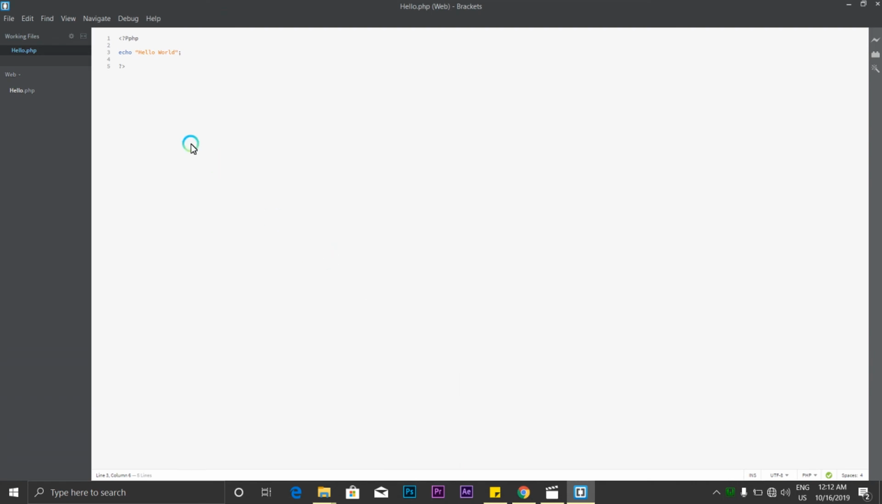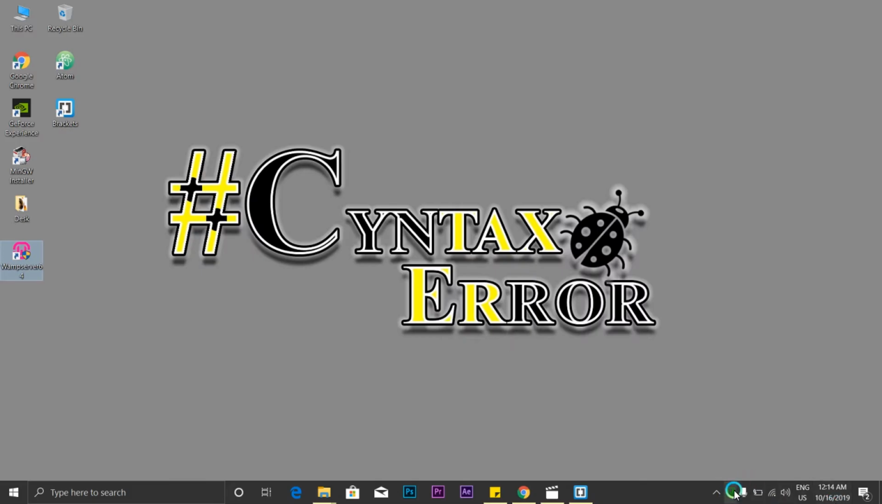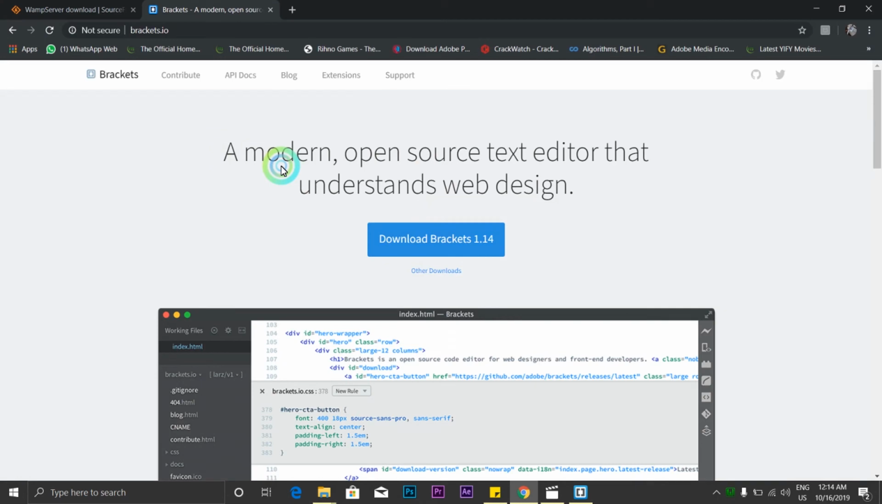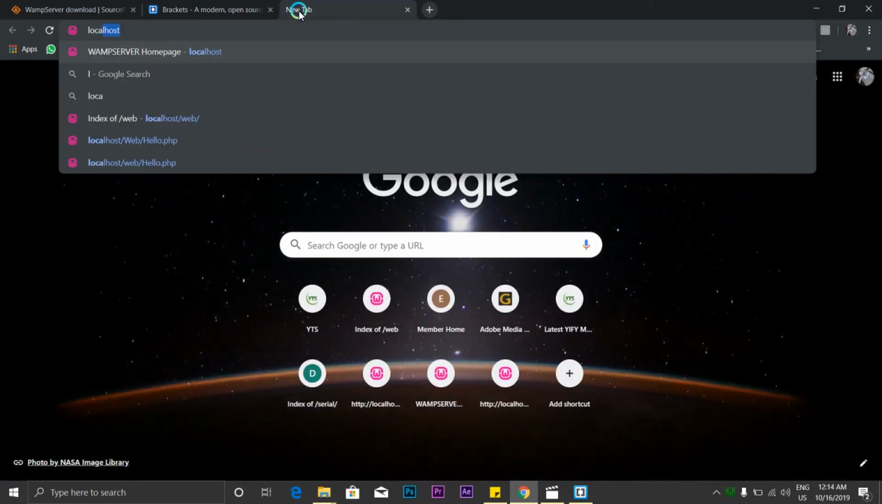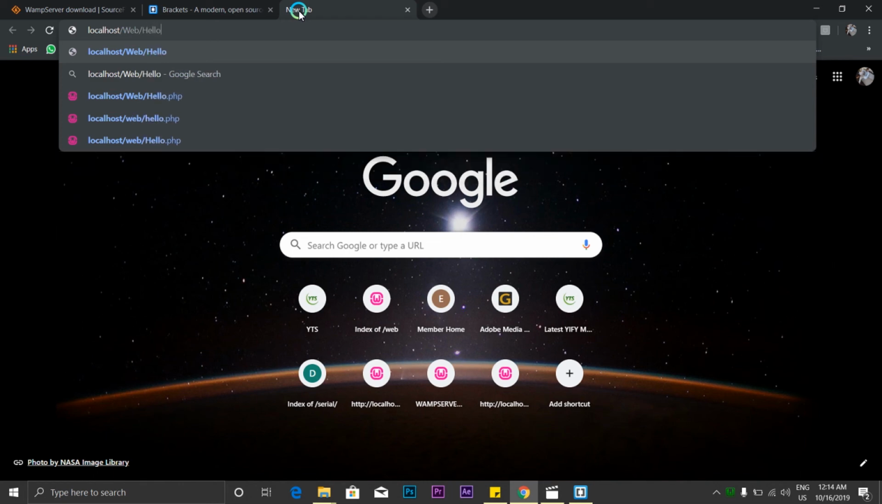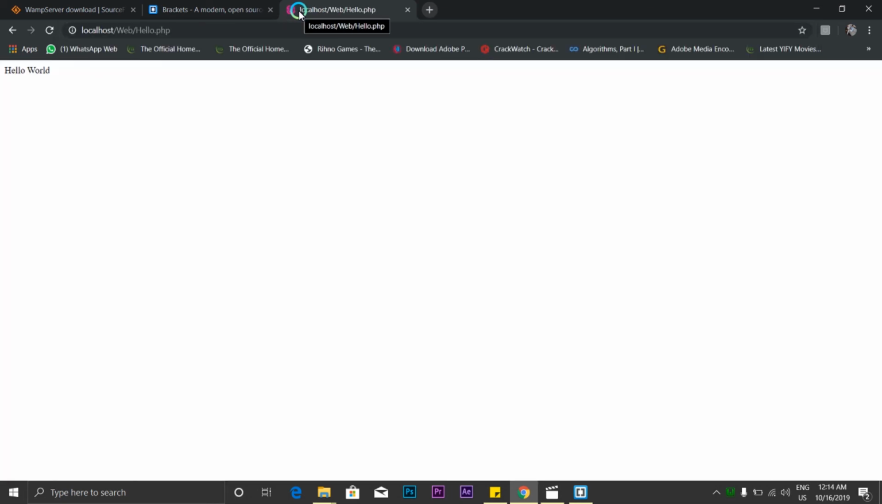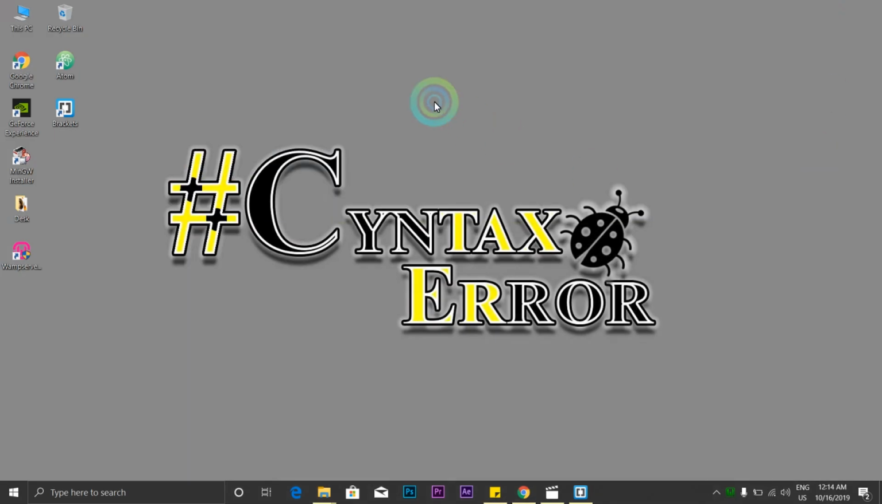Actually I had got some error in my code. Let me fix this. Okay, so our server is running. Let us open a browser, new tab, and type localhost, the folder name in which our file is, and the file name. So our code is successfully executed without any errors.